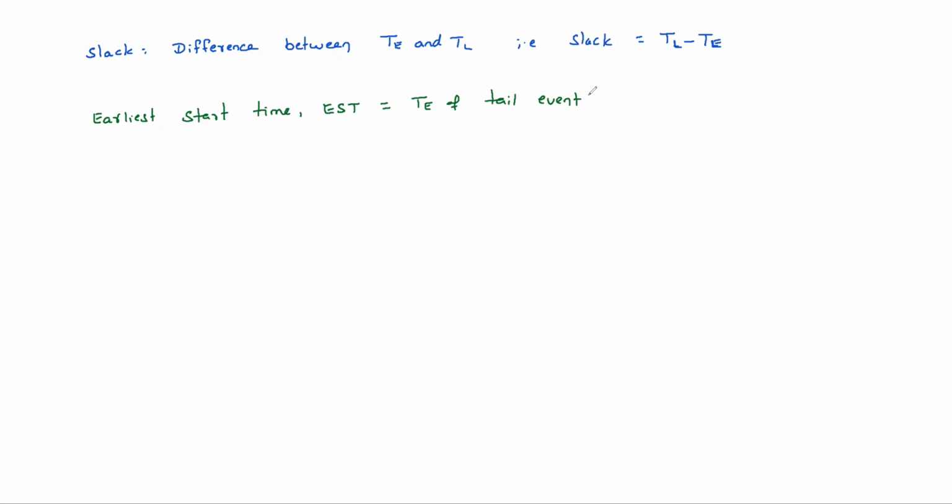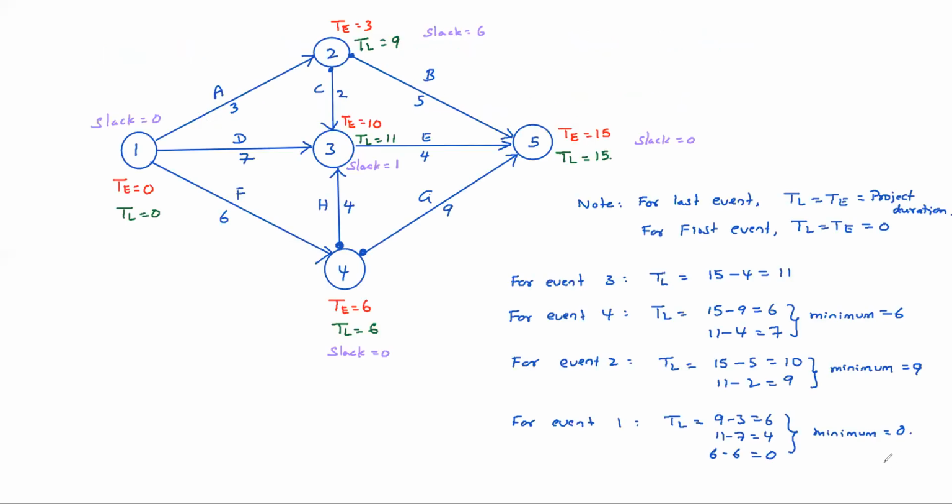Okay, EST of an activity equal to TE of tail event. Clear? Earliest start time is nothing but, that means suppose activity 2-5 here, what is EST?